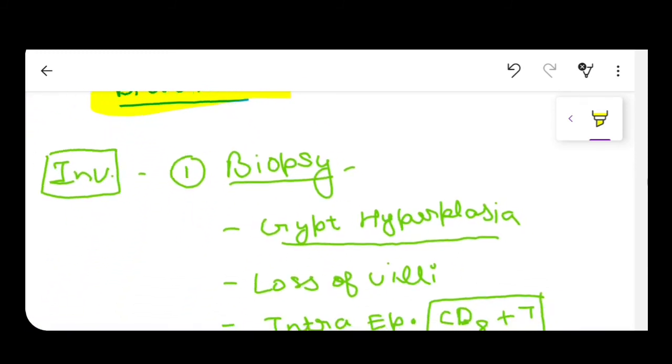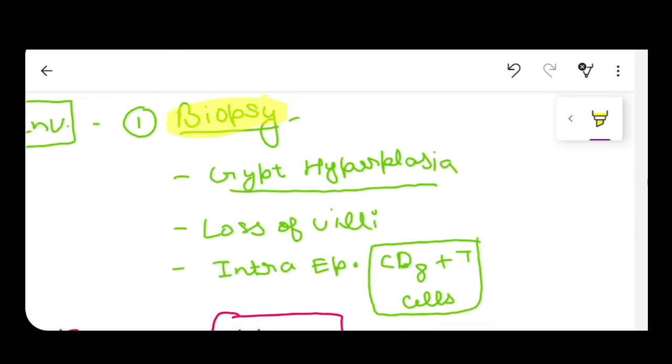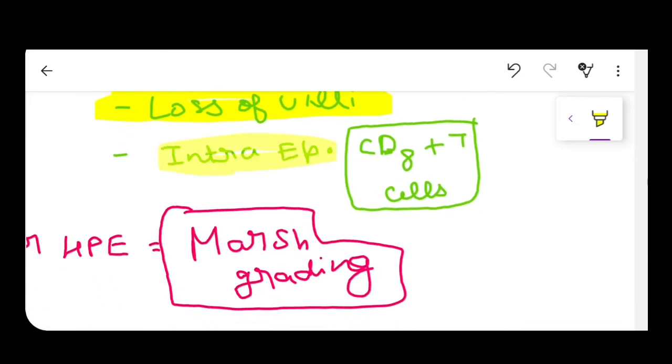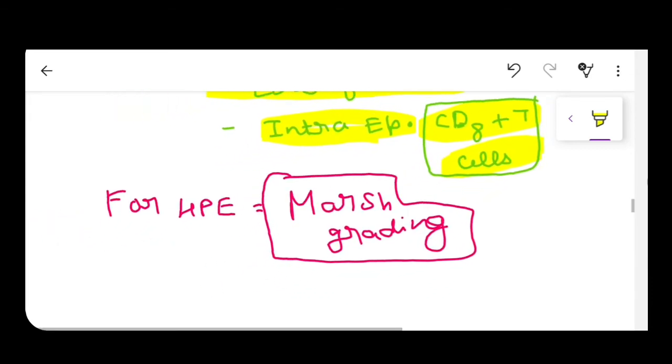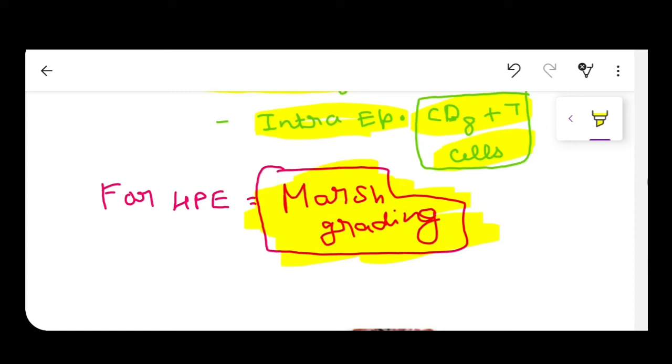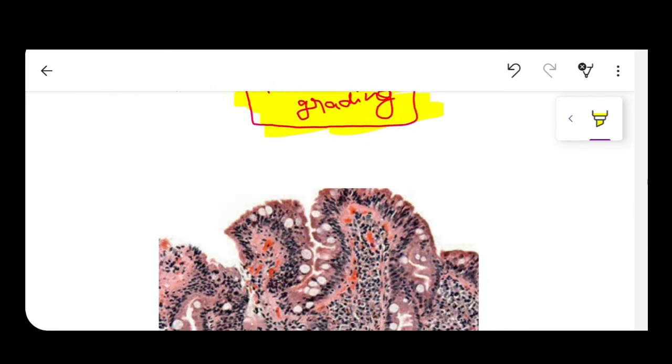And now how do we investigate? First of all, we can take a biopsy. In the biopsy we find crypt hyperplasia, loss of the villi, meaning villous atrophy, and there will be intraepithelial CD8 T cells. Guys, we use Marsh grading for the histopath examination. This is Marsh grading, which is a very important grading. I will not go into detail for this. You only have to remember the name.